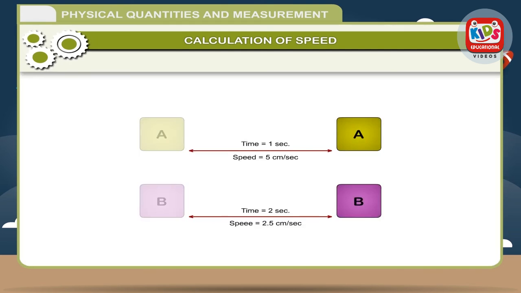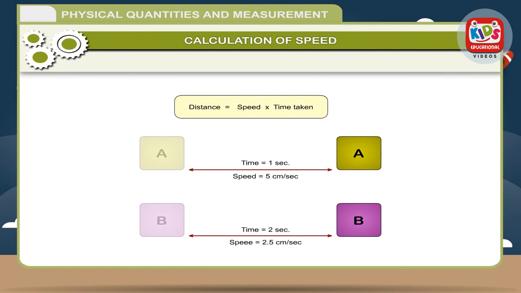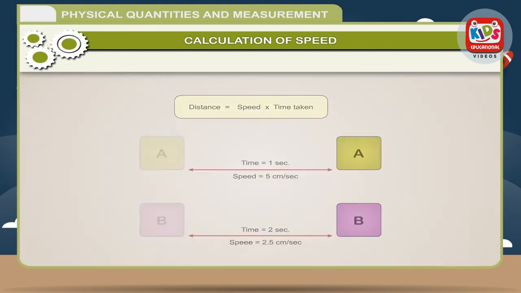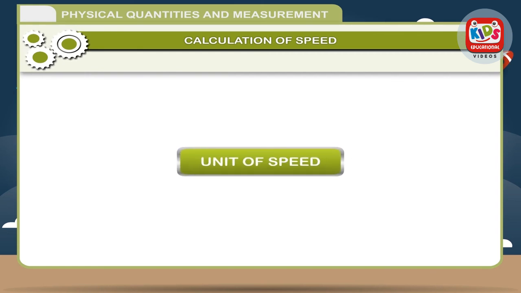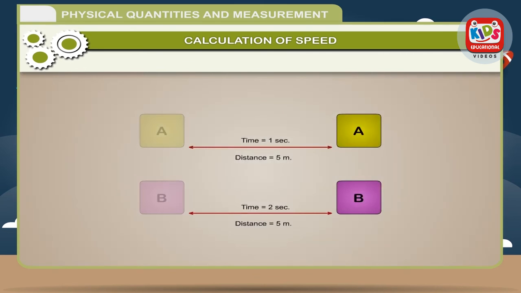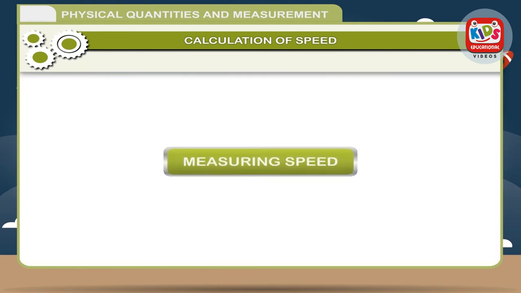If the speed of an object and the time are known, then distance travelled can be calculated by the formula: distance is equal to speed into time taken. Unit of speed. The unit of speed depends upon the units of distance travelled and time taken. The SI unit of distance is meter and time is second. Thus, the SI unit of speed is meter per second. The other units are centimeter per second and kilometer per hour.